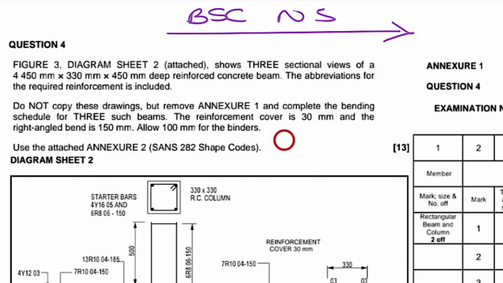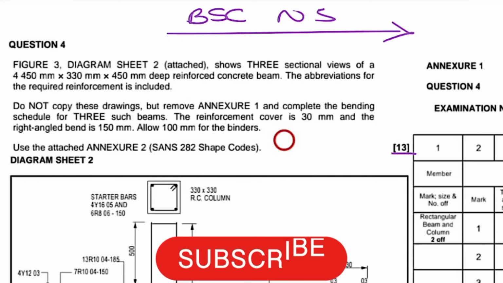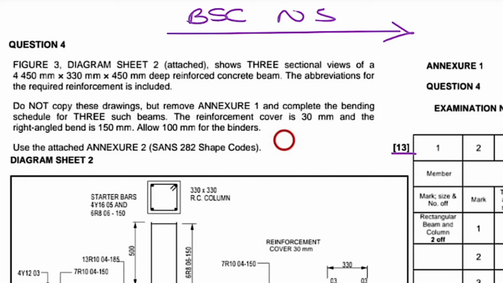So in this video, I'm just going to be doing an exam question walkthrough on the bending schedule, basically. So this is the bending schedule, and as you've already noticed, our papers are always out of 100 and also 3 hours. Each mark is a percent, and it really is important that you maximize the marks that you get.